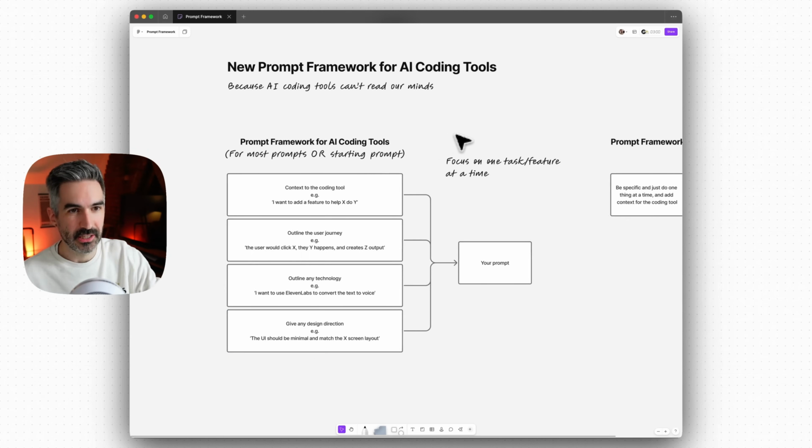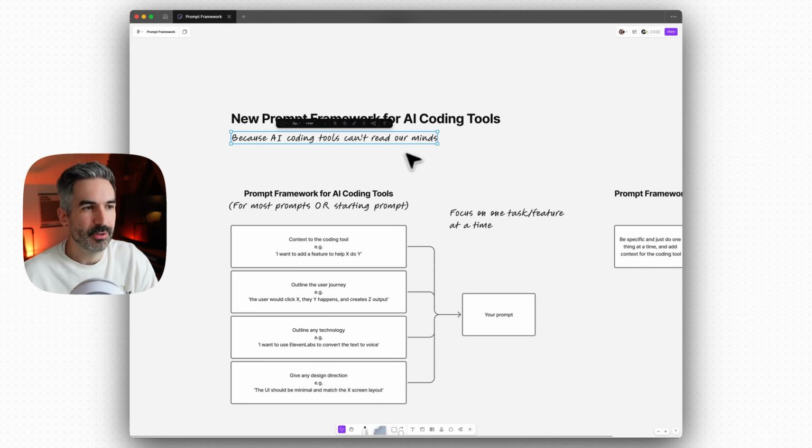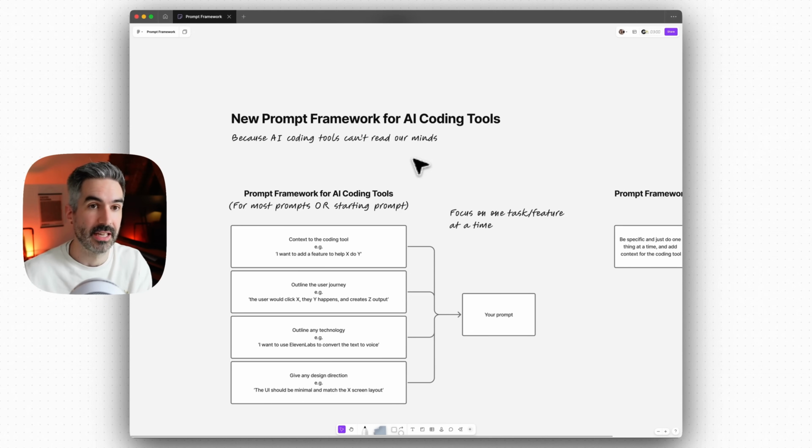It looks like a lot, it looks really complicated, but it's actually super simple when I break it down. This is really because AI coding tools can't read our minds, and ultimately AI coding tools like Lovable and Cursor and Bolt and Replit are just that. They're still coding tools, so even though we're asking them to build apps for us, they're still just writing code behind the scenes. So we need to give instructions to them as if we're giving an instruction to a developer to go and build this for us, because ultimately they are behaving as if they're our developer on this project, this app that you're building.